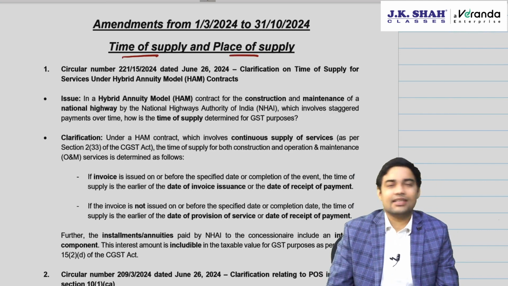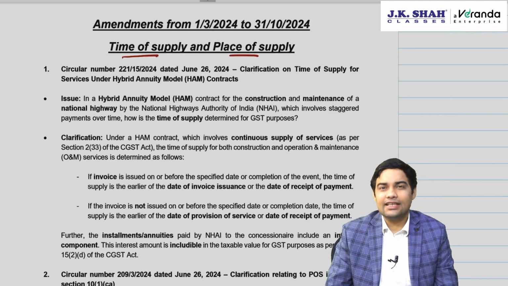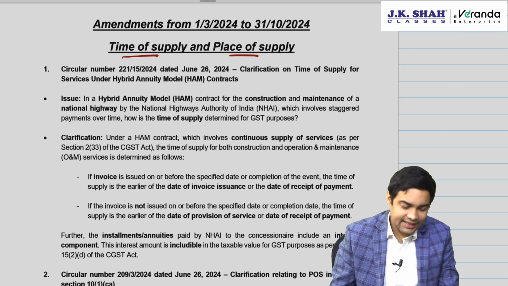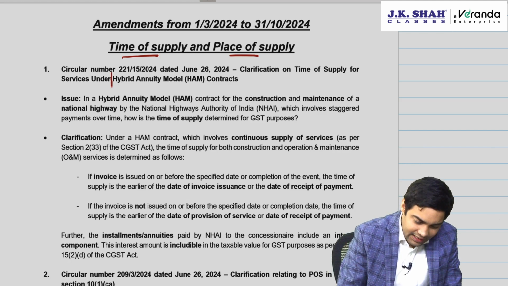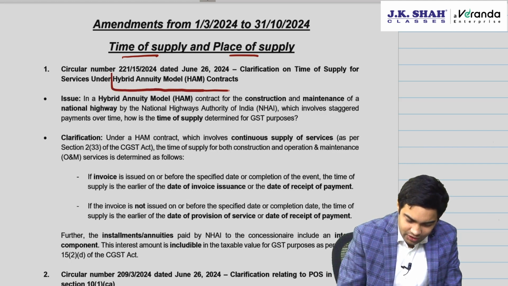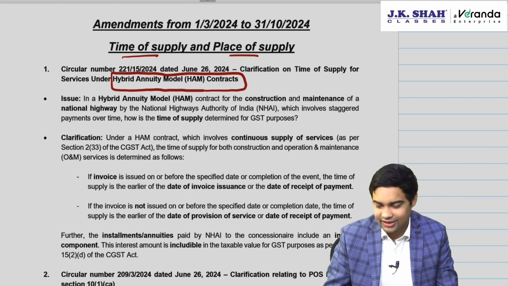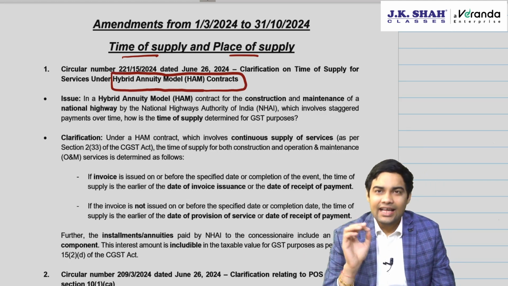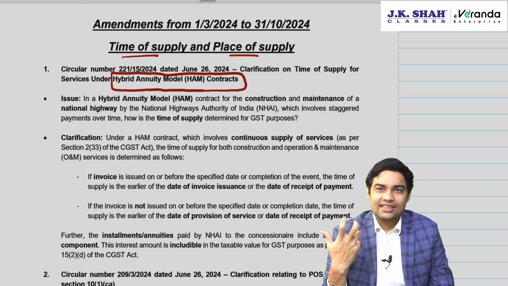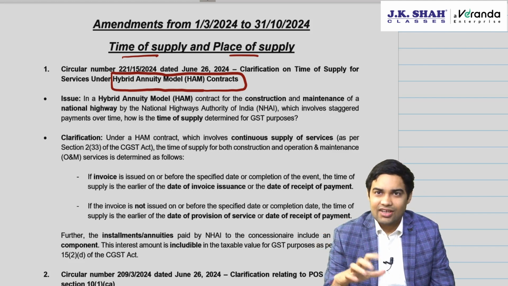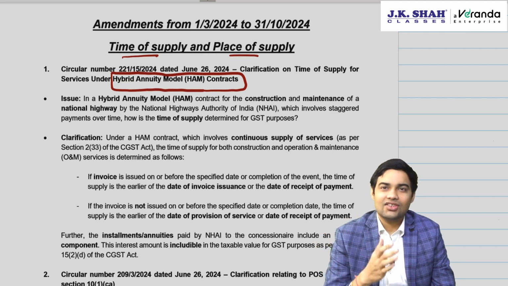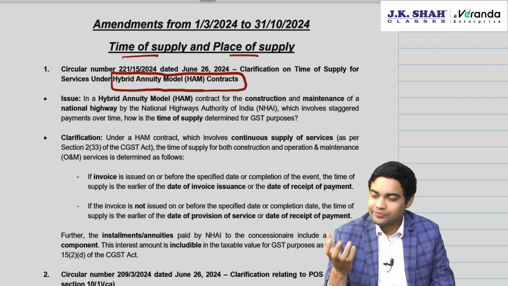The first amendment or circular which is introduced is relating to hybrid annuity model contracts. Now, what is this hybrid annuity model contracts? See, whenever construction and maintenance of national highway contracts are given, it works on hybrid annuity model.